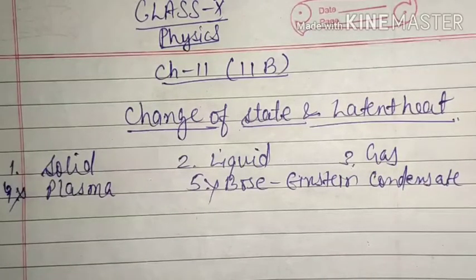Now we have 2 more states here. Plasma, that means some charged particles which have a very large amount of kinetic energy, even they cannot hold themselves here. They are found in the universe at many places, but still we have many applications of it, so it is useful for us obviously.